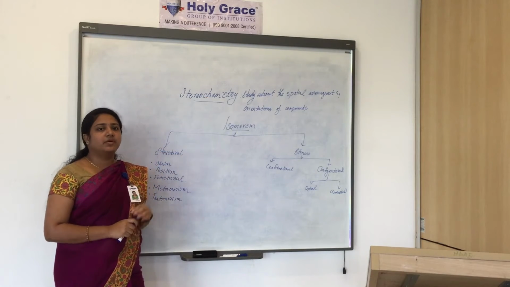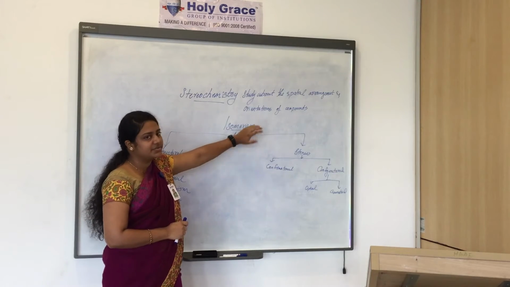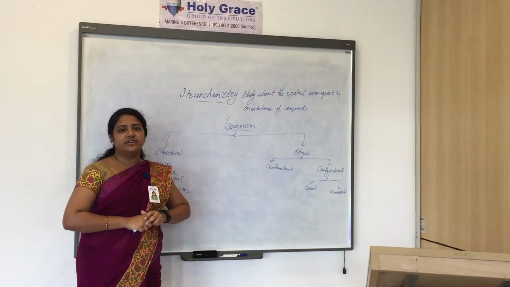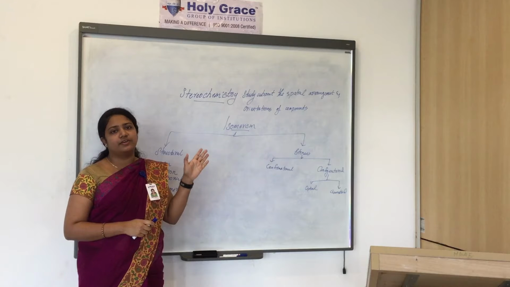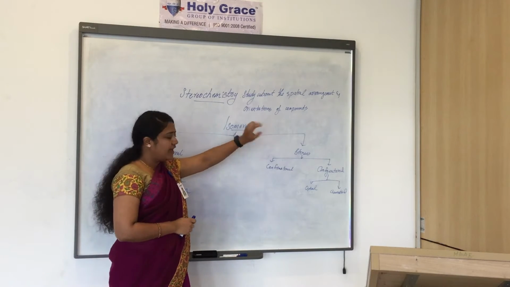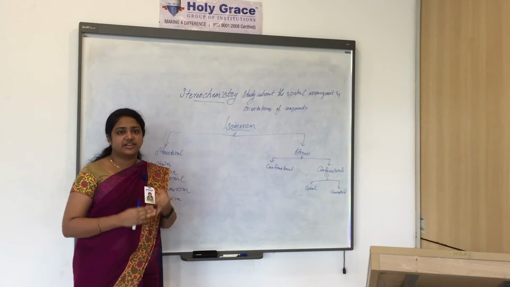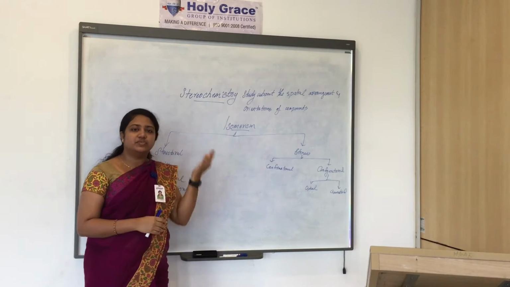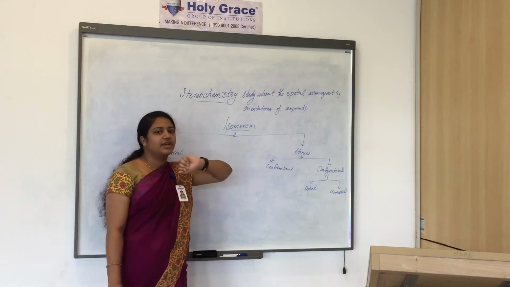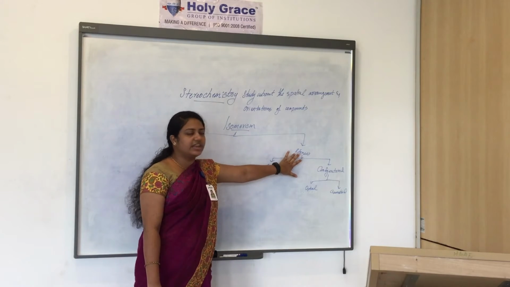Elaborating on stereochemistry, what we shall know, or the basics of stereochemistry, is isomerism. Then what is isomerism? Isomerism is the phenomenon where two molecules have the same molecular formula but they will be different in various aspects. The difference may be in structure, functional groups, or in the spatial arrangement. Based on these various aspects, isomerism is firstly classified into two, that is structural isomerism and stereoisomerism.